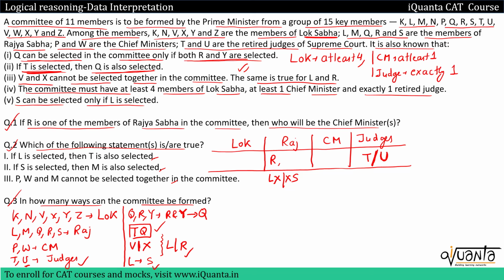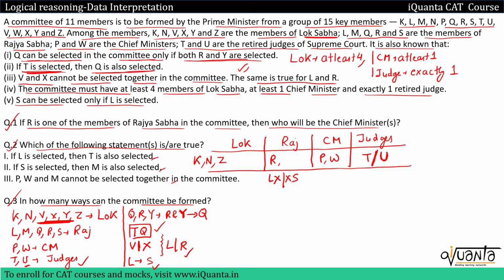In Lok Sabha we have to select at least 4. So let me include K because it does not have any conflict with any other person. N can also be included. Then Z can also be included. Now in Lok Sabha we are left with V, X, Y, these 3 members. If we look at the CMs over here, they do not have any conflict with anyone because P and W are CMs. There is no condition related to P and W. So I can select both P and W. I am selecting both for now.